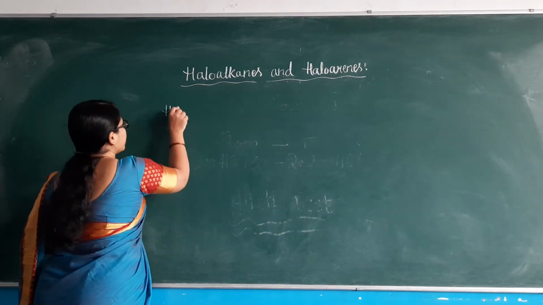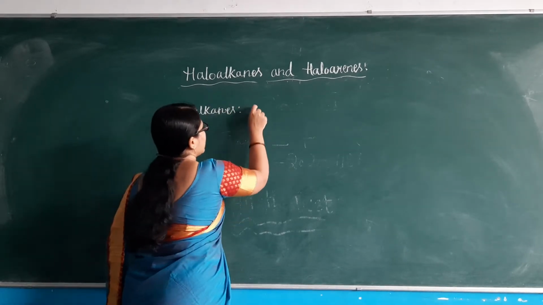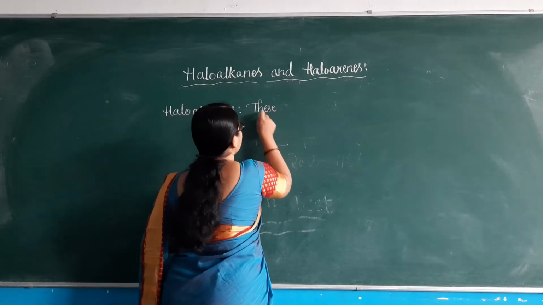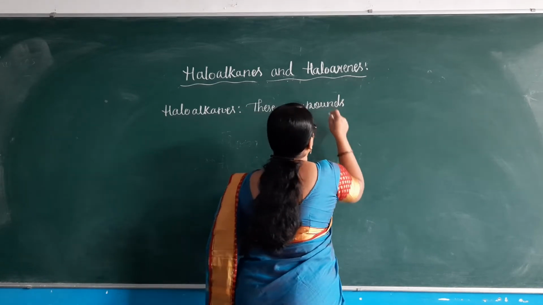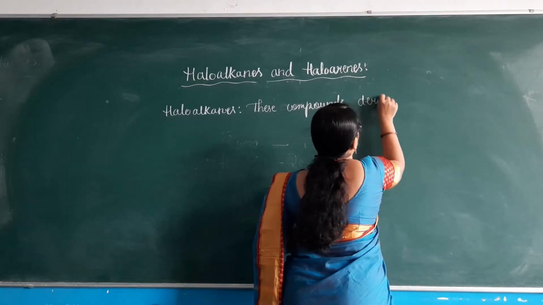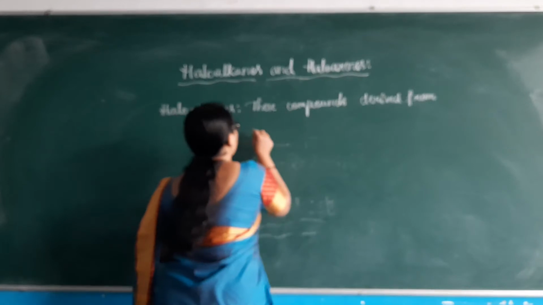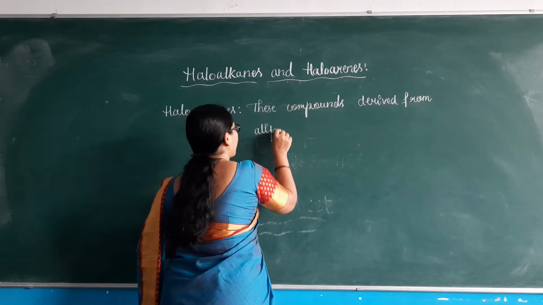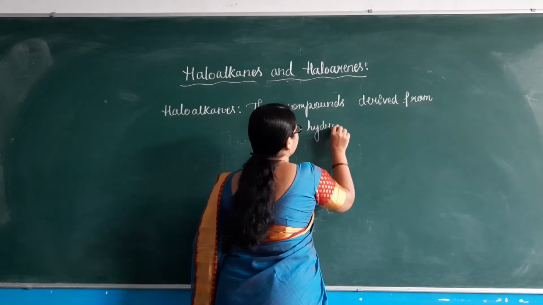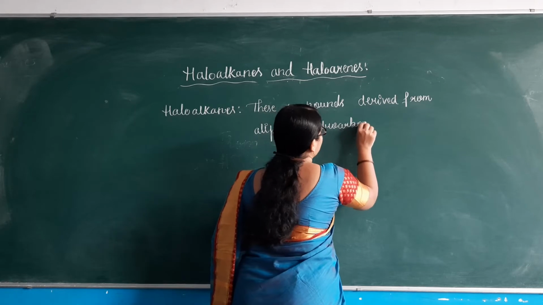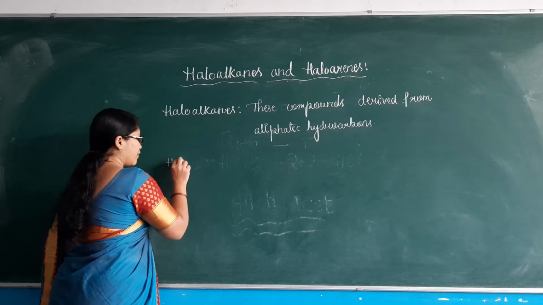So haloalkanes are compounds derived from aliphatic hydrocarbons. Derived from aliphatic hydrocarbons. Whereas if we consider haloalkanes, we have defined them.